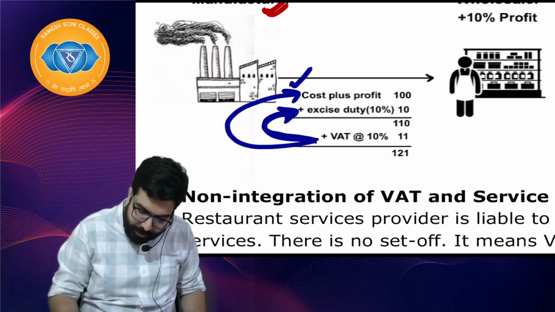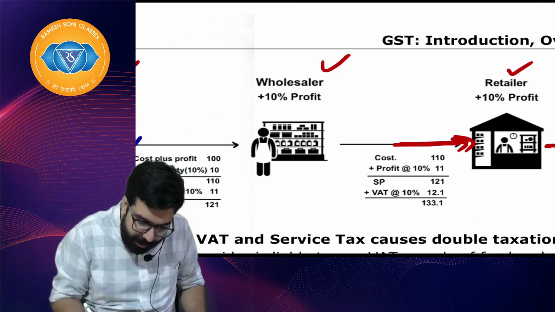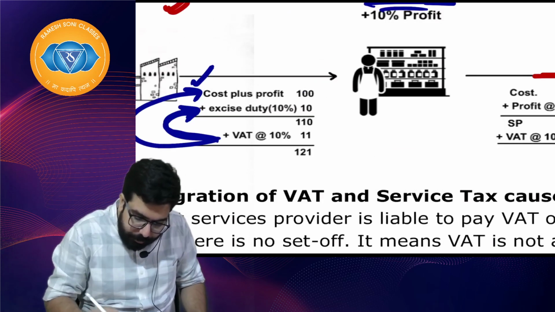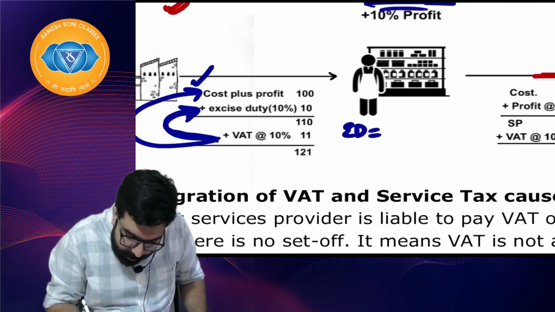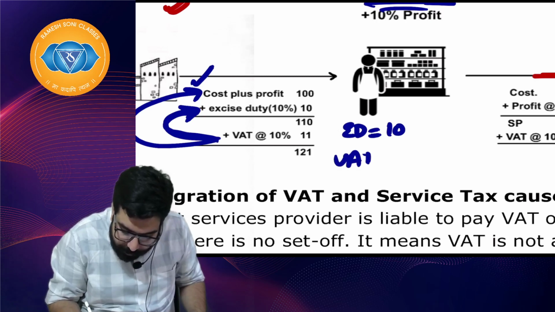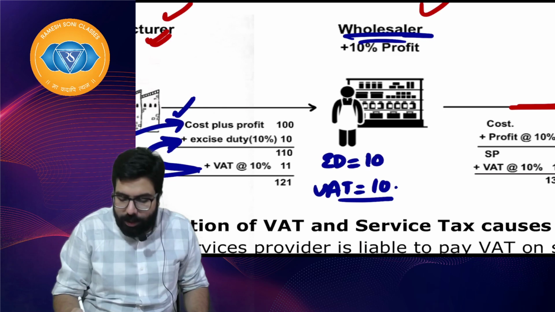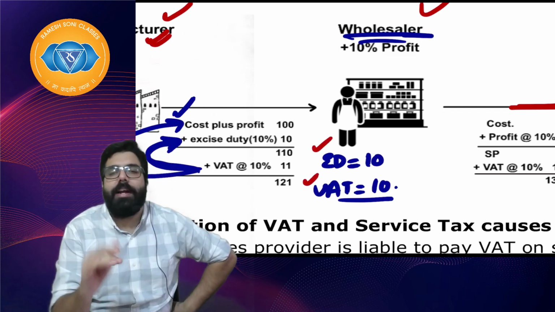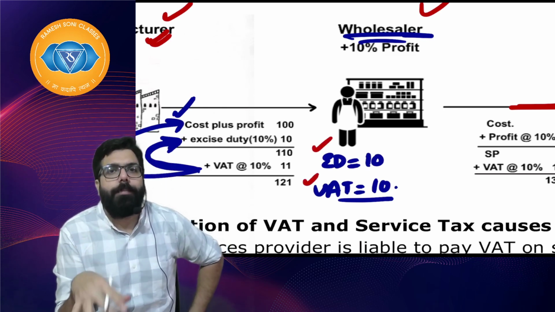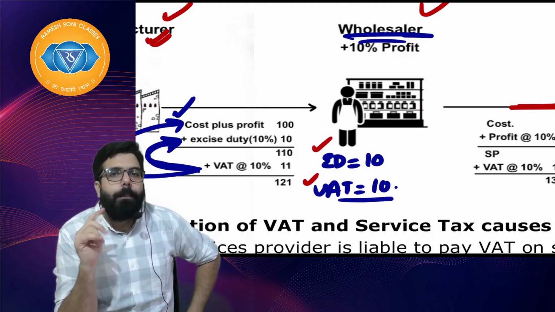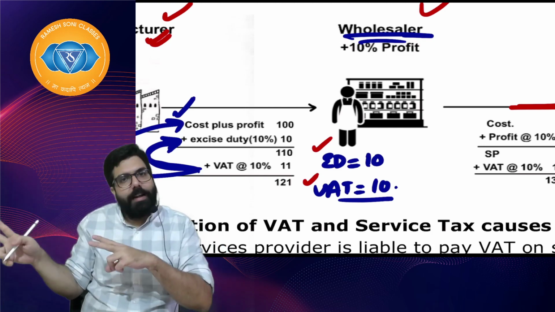I hope everyone is clear. Now what used to happen? Wholesaler, when he used to buy the goods, Baba, he has paid excise duty 10 rupees and VAT 10 rupees. I hope everyone is clear. Now this wholesaler has paid excise duty of 10, VAT of 10. He will tell the government, government, I have paid excise duty 10 rupees and VAT 10 rupees.